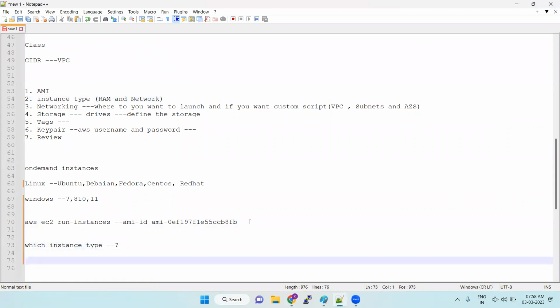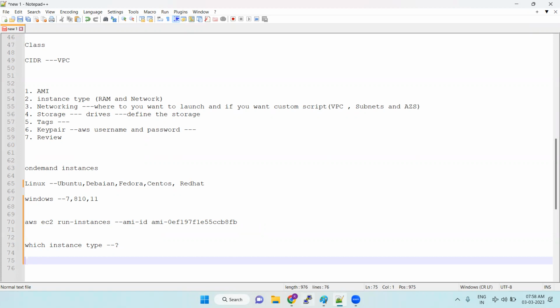Based upon your application: if you are using a database, reading the data, processing the data, uploading videos like Amazon Prime Video or Netflix, or you require storage for uploading and reading files, or large data processing, lakhs of data. How much burden we are keeping on the server, based upon the usage and the use cases, we choose the instance type.